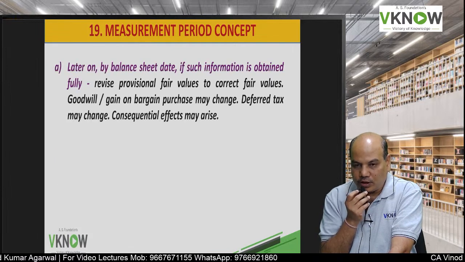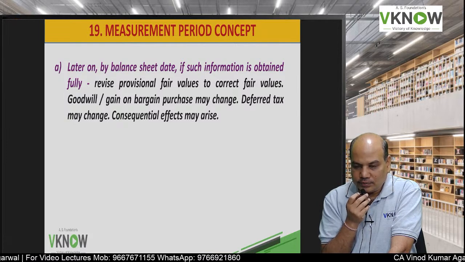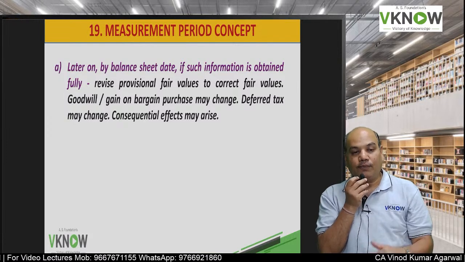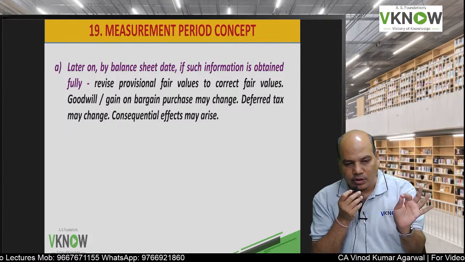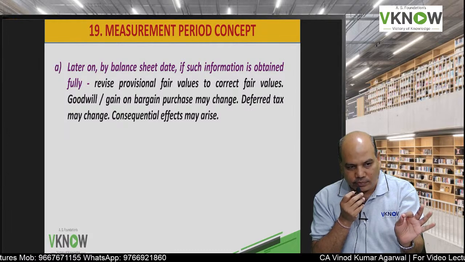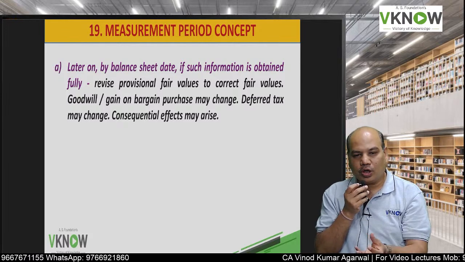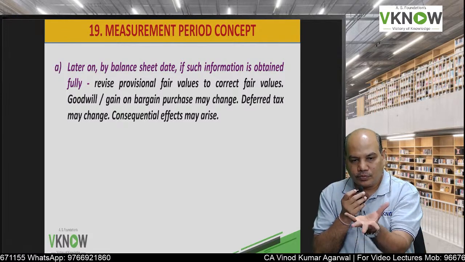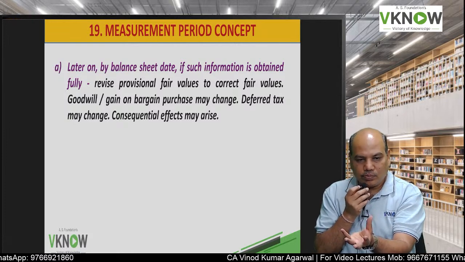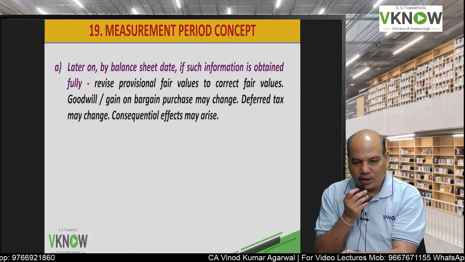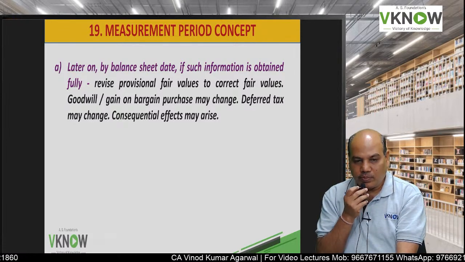So use provisional figure. After that, suppose by the balance sheet date the information is obtained fully. So we have discussed the date 1st January 24 date of acquisition, 31st March 24 information is fully available. So now you can update the figure of asset and liability. When you update the figure of asset and liability, possibly goodwill or capital reserve may change, and also deferred tax adjustment may take place.